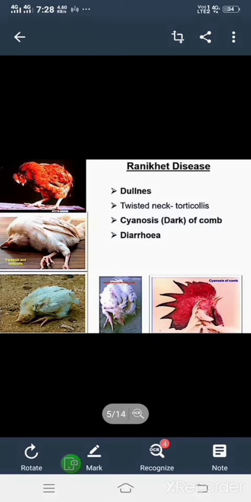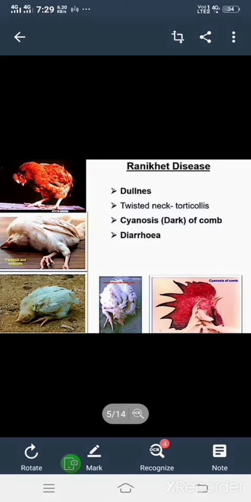Especially in this disease, the nervous system is affected and the body temperature is also sometimes reduced. Diarrhea and respiratory disturbances are also seen. Then how is it treated? The diseased fowls are separated from the healthy fowls, and good sanitation should be maintained in the poultry farm.